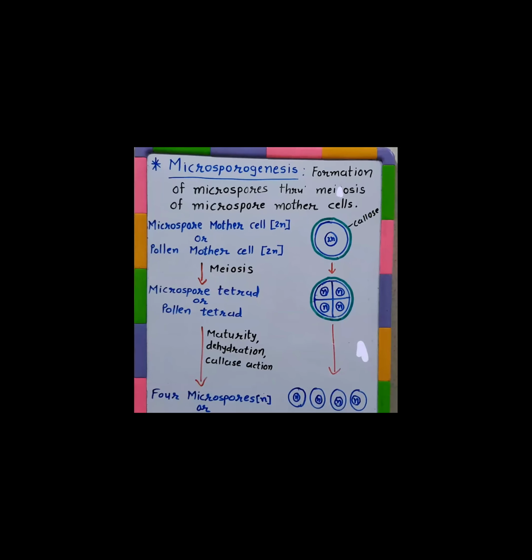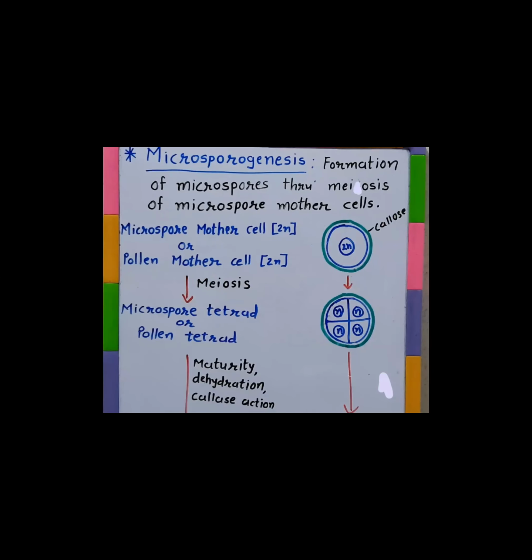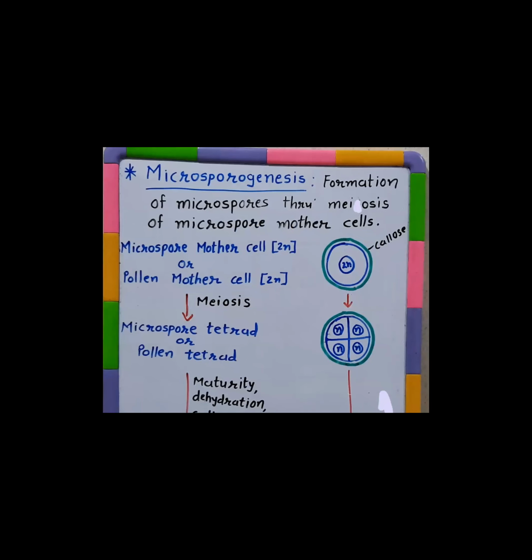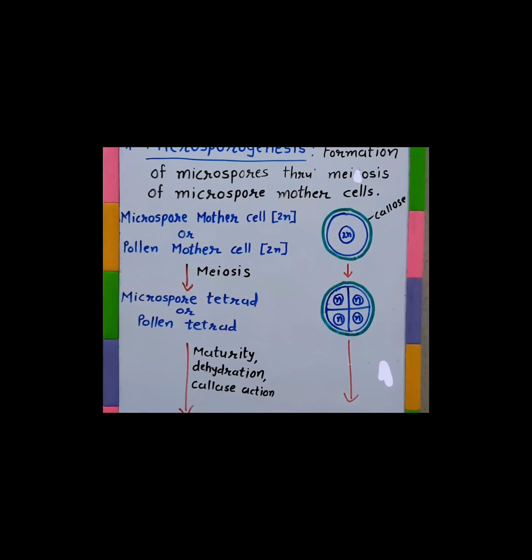The diploid cells of this sporogenous tissue will undergo meiosis, and they will form a cluster of four microspores, which is termed a microspore tetrad.